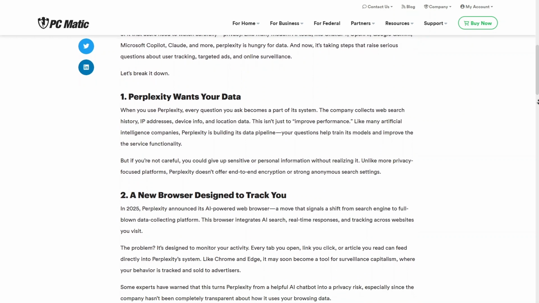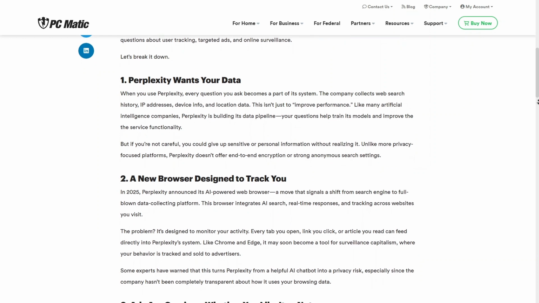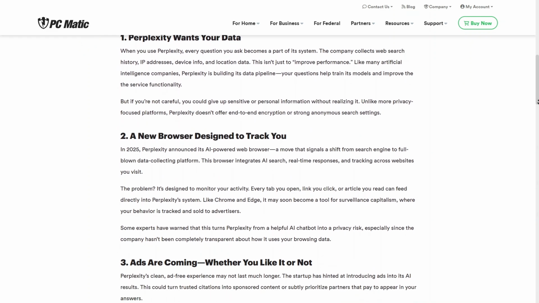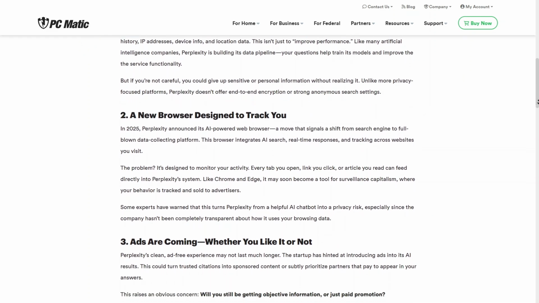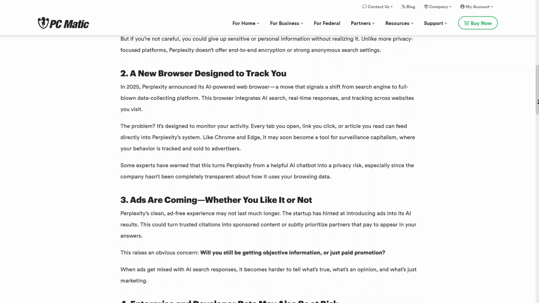As I scroll down to the second point, I'm examining how their new browser is specifically designed to track my activity by monitoring every tab I open and every link I click. This transition from a simple search engine to a full data collection platform essentially creates a tool for surveillance where my behavior is tracked and potentially sold to advertisers.